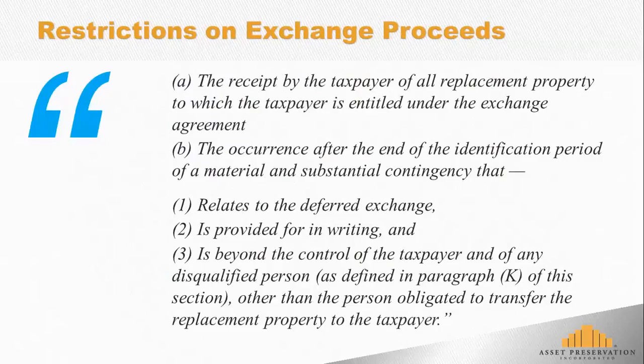What's a material and substantial contingency? Well, it's very specific. It has to meet these requirements. There are certain things that would probably fit into that, and I could probably come up with scenarios. An easy one to maybe give as an example would be, what if the property identified burns down? It certainly is substantial and material. It relates to the exchange and is certainly beyond the control of the taxpayer. That might be an example. The point being, under Section B of this, it really has to fit under what the Treasury regulations state. And that probably fits a fairly narrow set of circumstances.